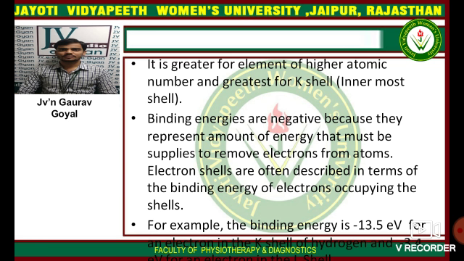Electron shells are often described in terms of the binding energy of electrons occupying the shell. Binding energies are negative because they represent the amount of energy that must be supplied. Means the binding energy is always represented with a negative sign. For example, the binding energy is -13.5 eV for an electron in the K shell of hydrogen, and -3.4 eV for an electron in the L shell.